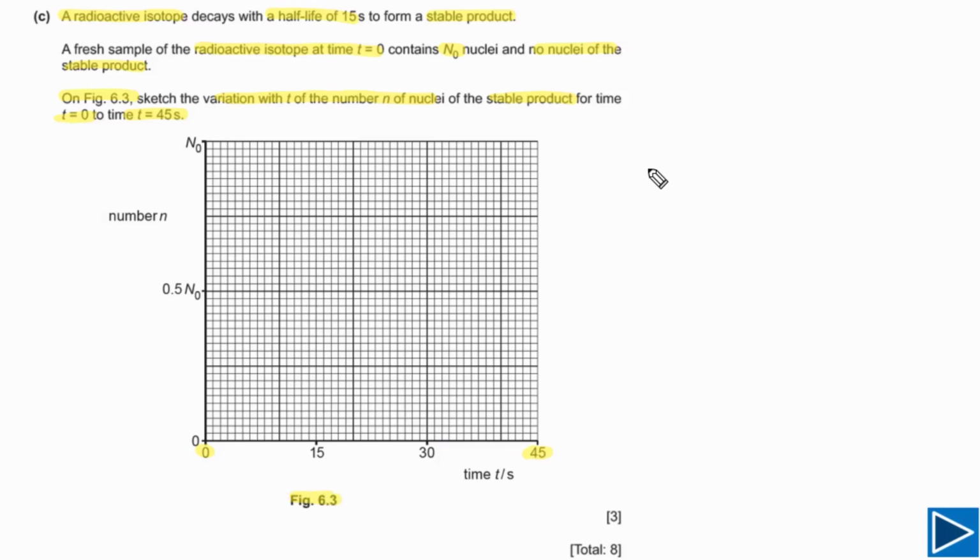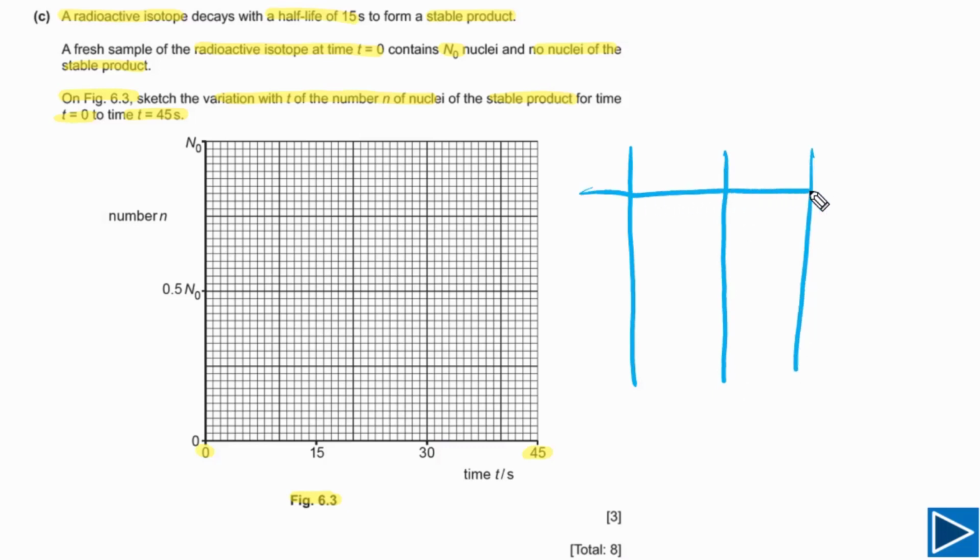In order to answer this question, first of all, let's draw one simple table and then we will sketch this graph. Let's say we have 3 different columns. In the first column we have time and in the second column we have number of parent nuclei.